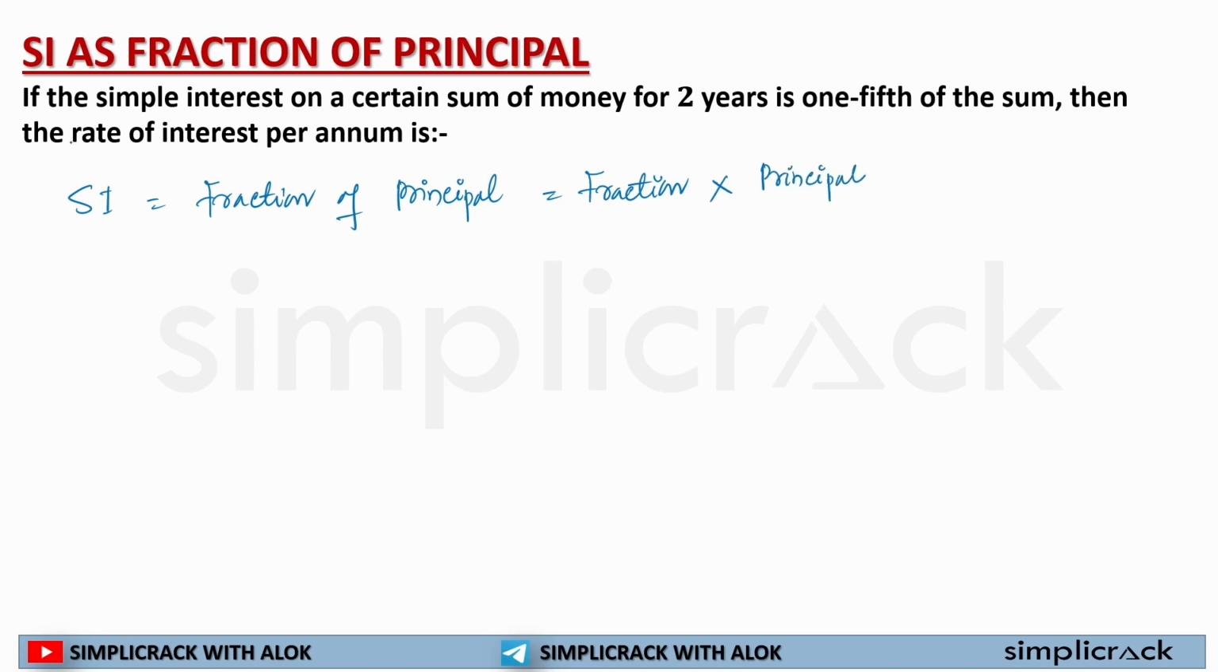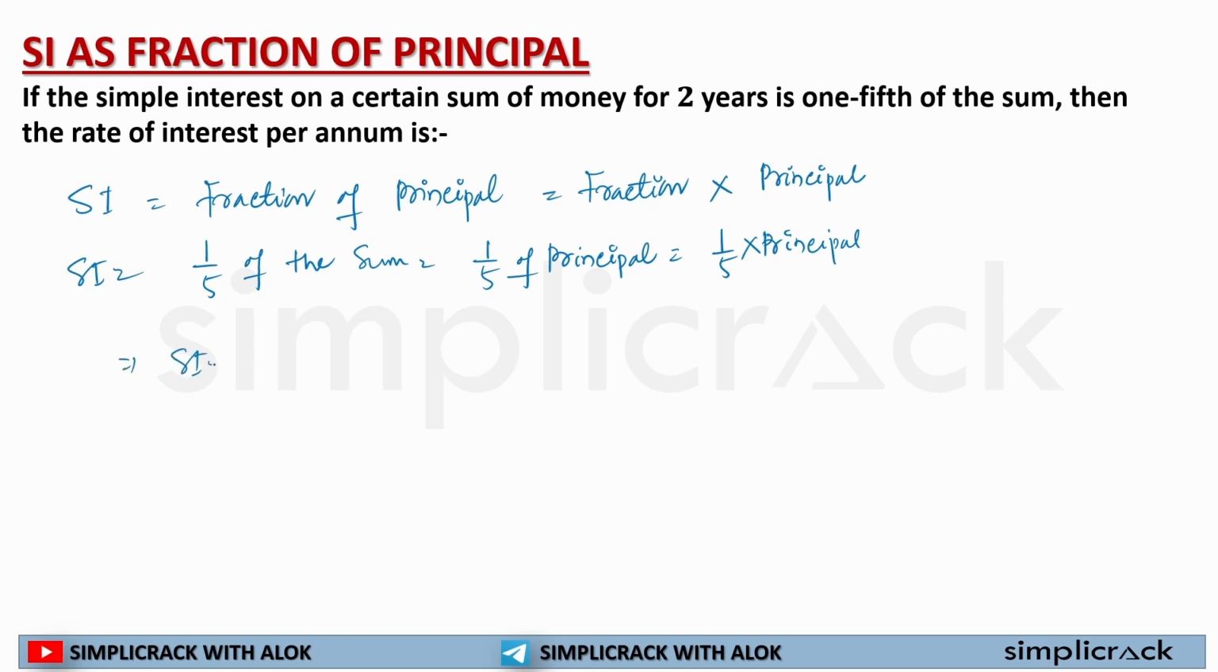Okay, so here it is saying if a simple interest on a certain sum of money for 2 years is 1/5 of the sum, simple interest is equal to 1/5 of the sum. What does sum mean? Principal, or 1/5 multiplied by principal. Whatever will be principal, 1/5 of it is simple interest. Okay, so here in this case it is written simple interest is 1/5 principal P. Now I have to calculate the rate of interest.